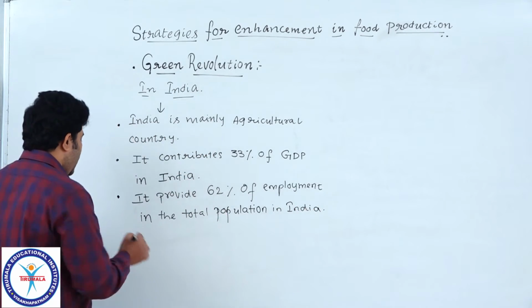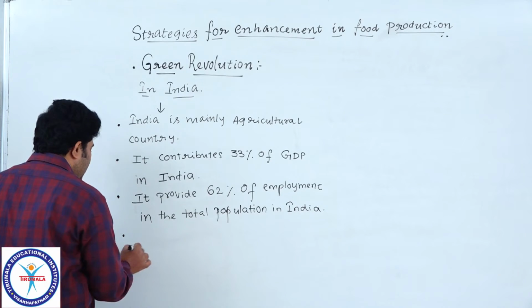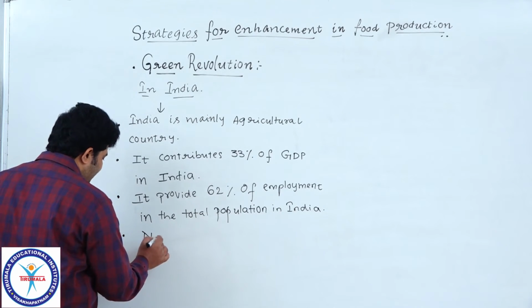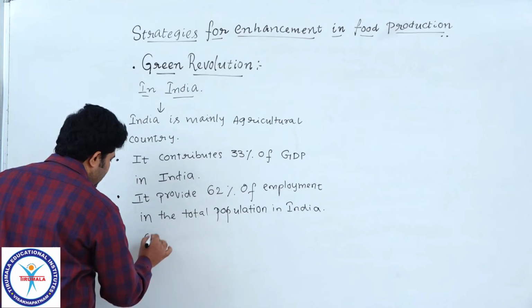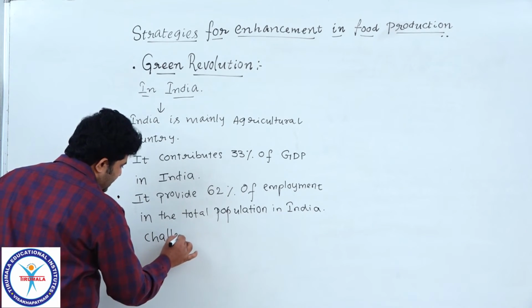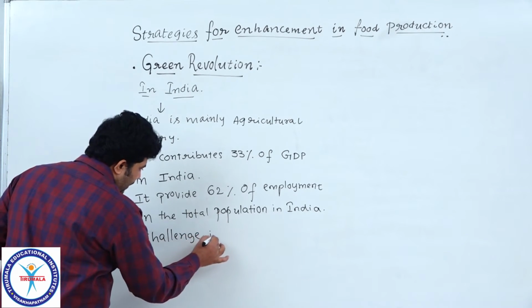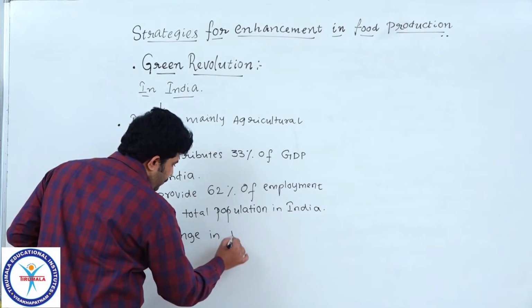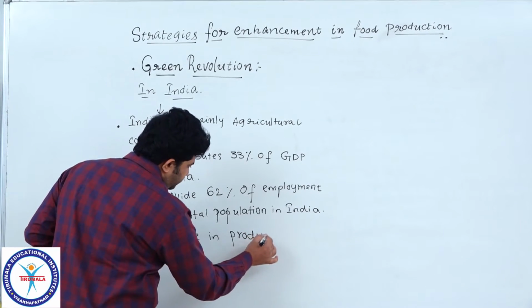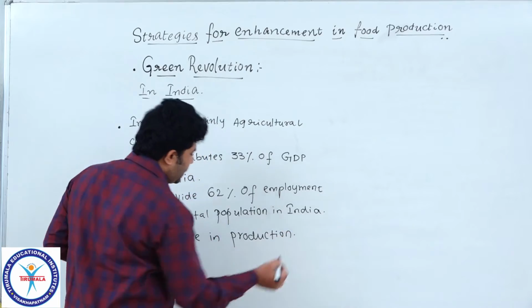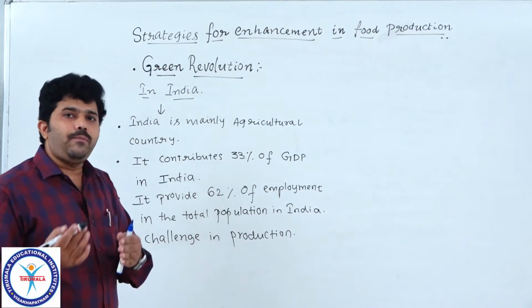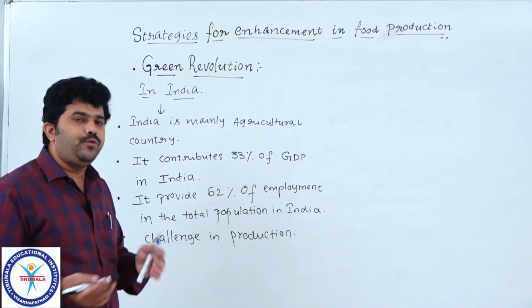Understand? After the independence, it was facing a challenge in food production. Every time the rate of population increases, but there is no increase in food productivity.